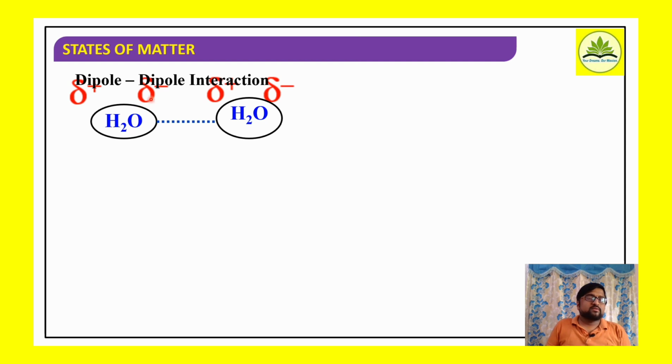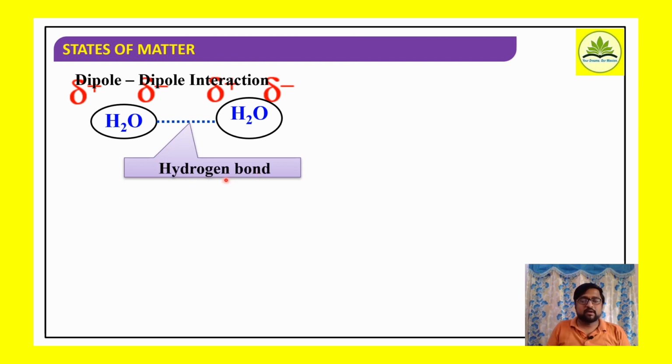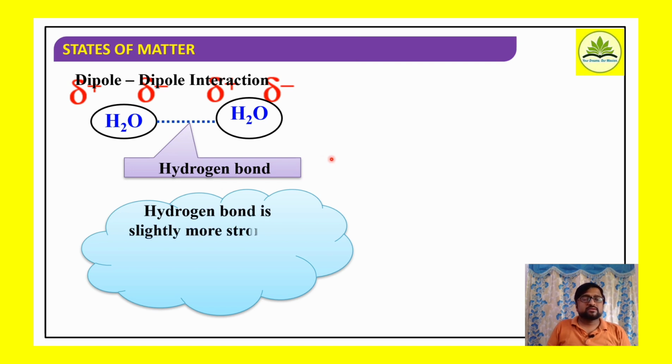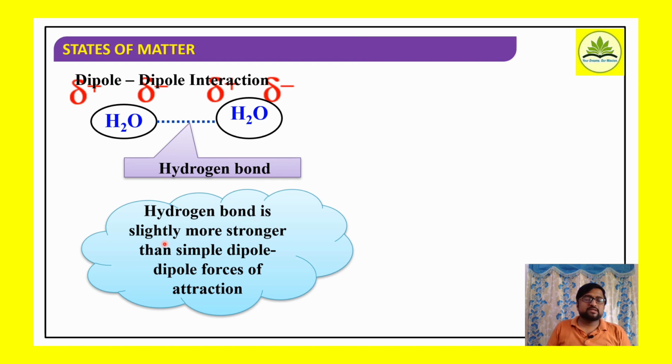One water molecule carries two charges, so it is one dipole. Another water molecule also carries two opposite charges, so it is another dipole. There are two dipoles, and they interact, so basically we call it a dipole interaction. Particularly, we call it a hydrogen bond between the water molecules. If I compare it with simple dipole forces, the hydrogen bond is slightly stronger than simple dipole forces of attraction.